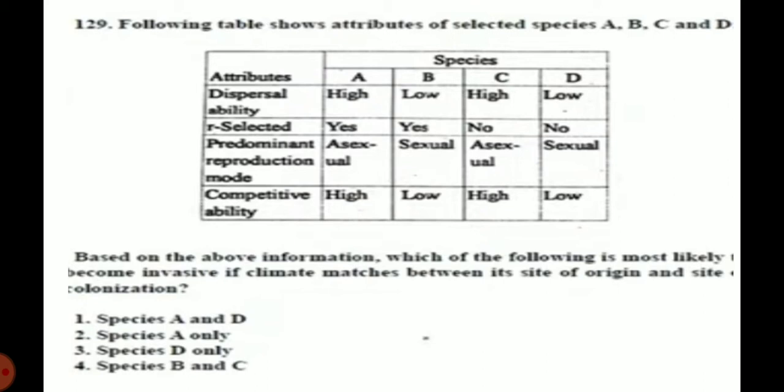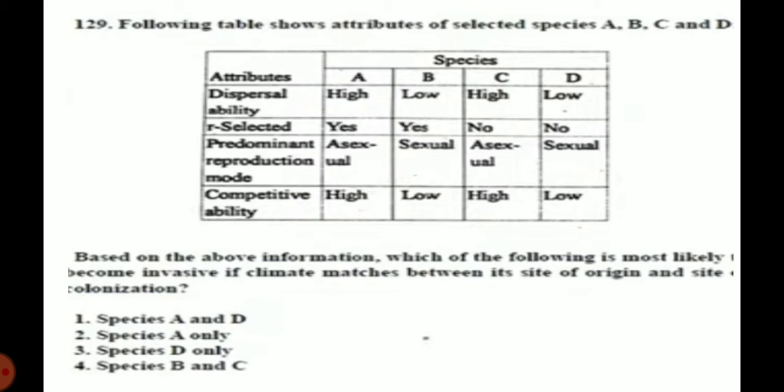In most cases it is asexual for an invasive species, and there are a large number of offspring. That's why it is r-selected, with more offspring, and competitive ability is too high, it is not low. Okay, so which one is the correct answer?